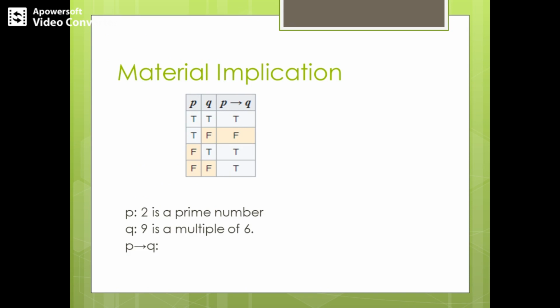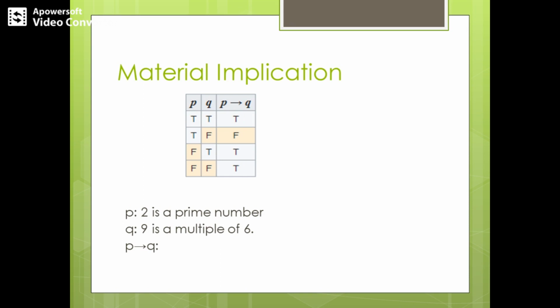So here let's see about material implication, or it is called the conditional. It is of the form P implies Q, P with a one-sided arrow and Q. Let's take two propositions P and Q. The conditional of it is denoted by P implies Q, or it is called if and then: if P, then Q. So we have designed a truth table for it. The truth table is like this: if P is true and Q is false, then the resultant of P implies Q turns out to be false, else it is always true.